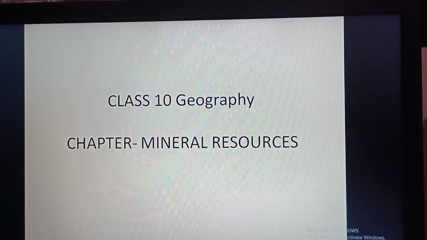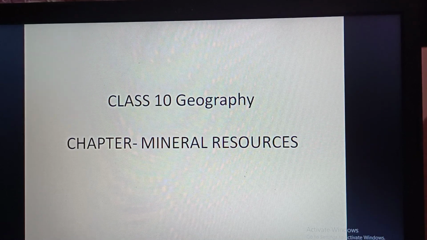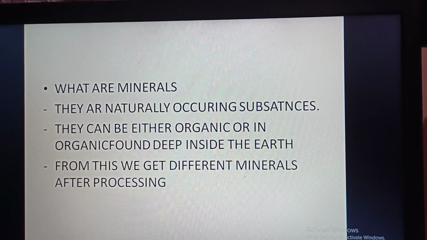Now I'm going to discuss the chapter mineral resources. What are mineral resources? They are naturally occurring substances. They can be either organic or inorganic, found deep inside the earth, from which we get different minerals after processing. What are minerals? They are naturally occurring substances. They can be either organic or inorganic.